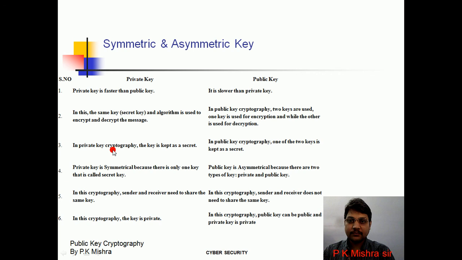Both parties have two keys, one public and one private. The public key is published for everyone, but the private key is kept secret. It is like an email ID and password. The email ID is a public key, while the password is a secret key. This is the same concept used in public key cryptography.